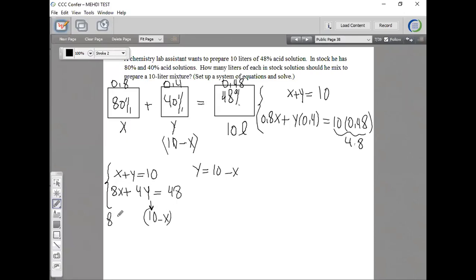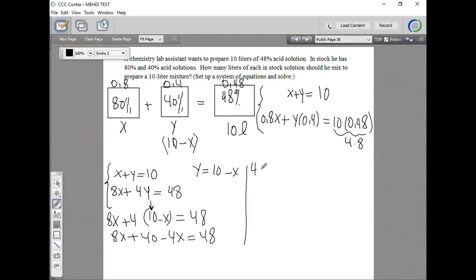So again, amount times the strength plus amount times the strength. Really what we do is x times 8 plus 10 minus x times 4, this is strength, is equal to amount times the strength, which is 48. And we got rid of the decimal. So the only unknown we have is x, right? So we can easily solve for this. 8x plus 40 minus 4x is equal to 48. So 8x minus 4x would be what? 4x.